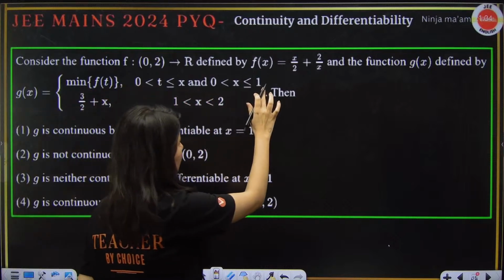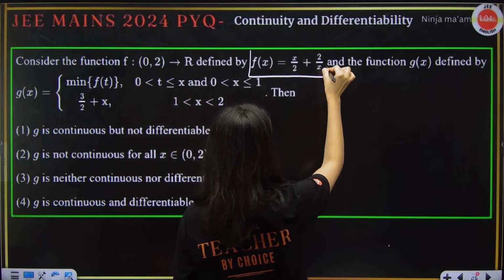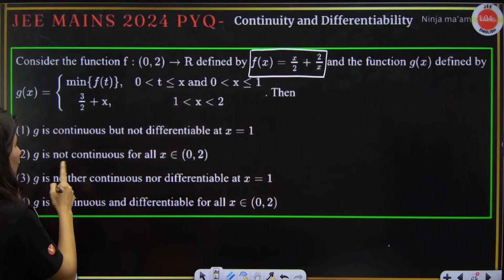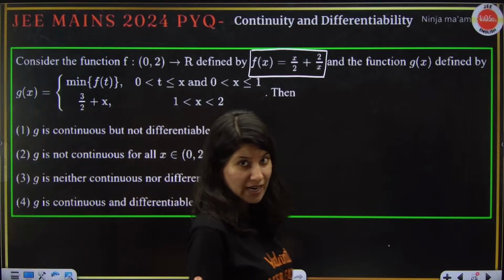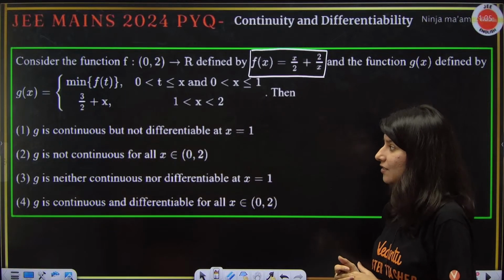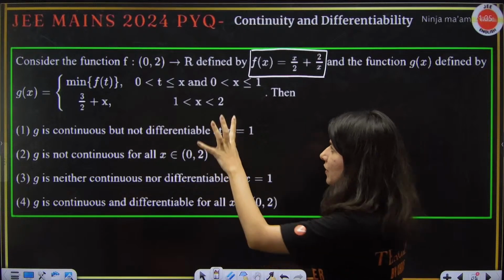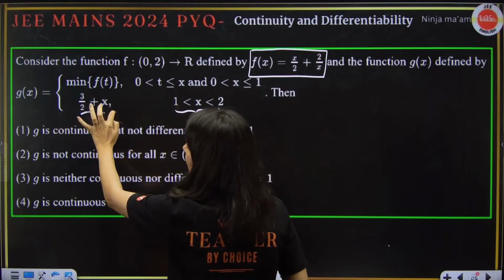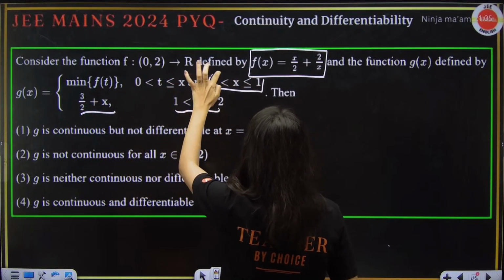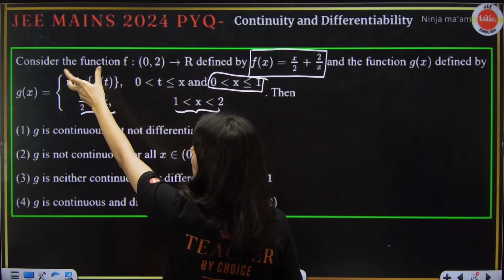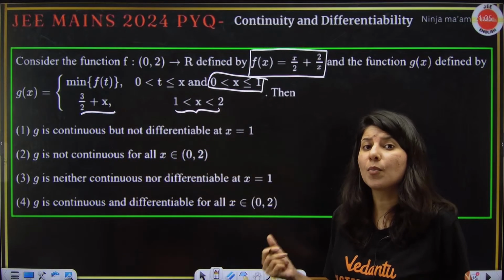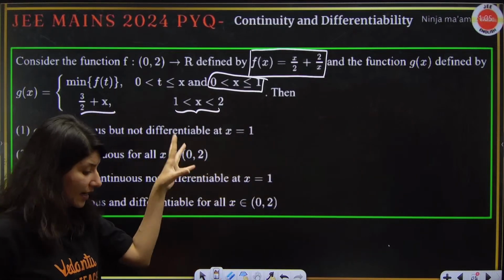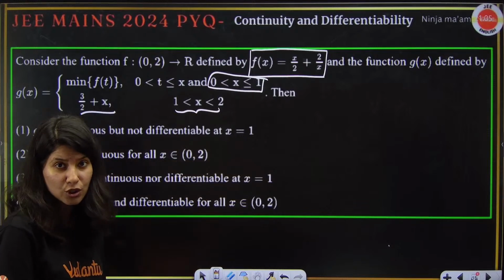Consider this function, and the function g(x) defined by this. Then g(x) is continuous but not differentiable at x equals 1. They are always talking about g(x), so we need to focus on g(x). From 1 to 2 it is sorted, but from 0 to 1, g(x) depends on f(t), basically on f(x). So these are typical standard problems. There is a standard approach to do that.